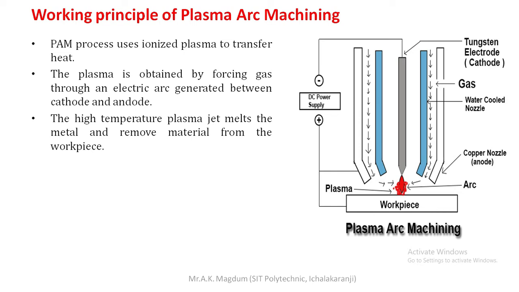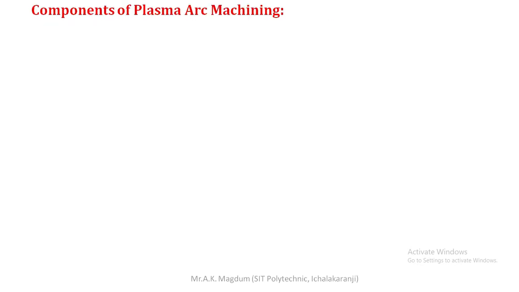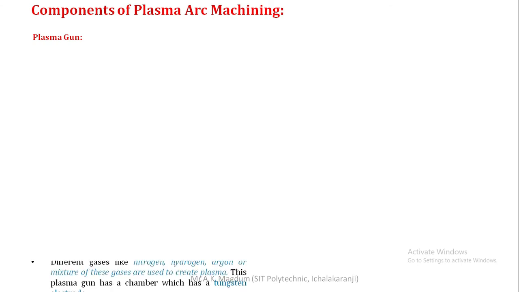Whenever the temperature rises between the nozzle and the workpiece, that arc will be produced, and that arc is helpful for removing the material from the workpiece itself. So this much about the principle. Next, components of the plasma arc machine. There are many components, which you can observe in the previous slide also. The first one is the plasma gun. That is a very important component of plasma arc machining.